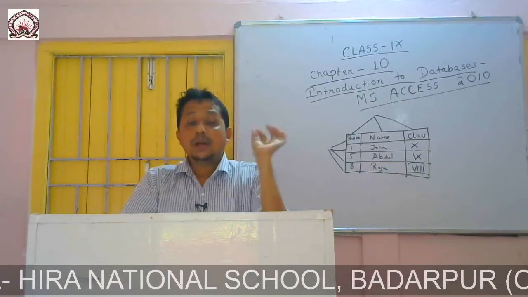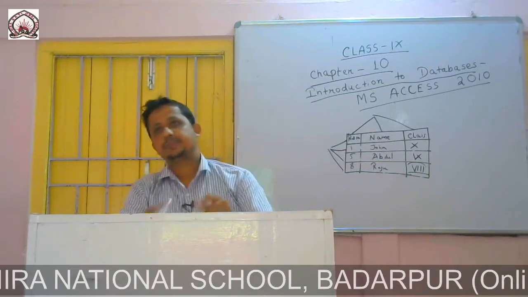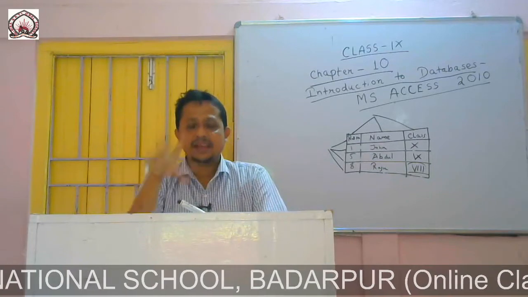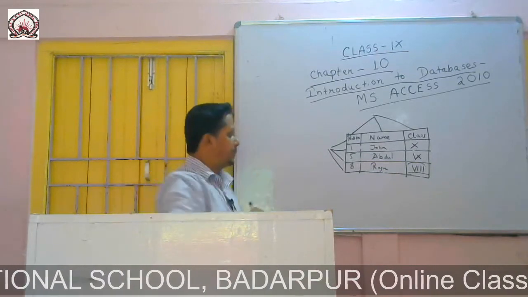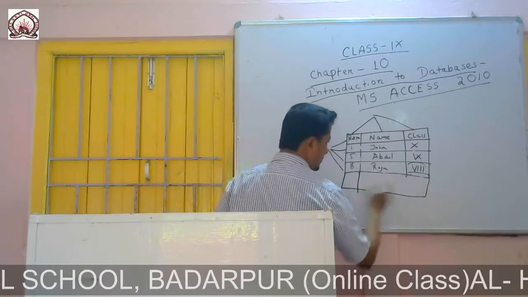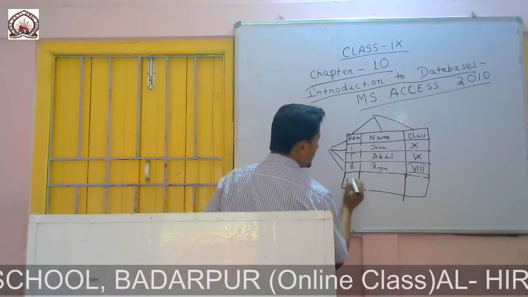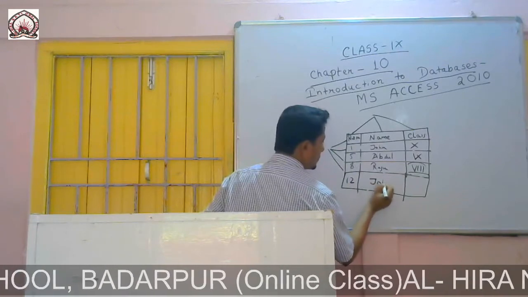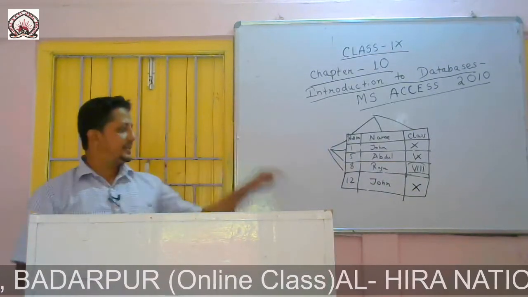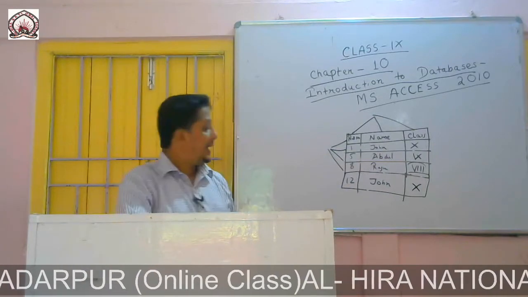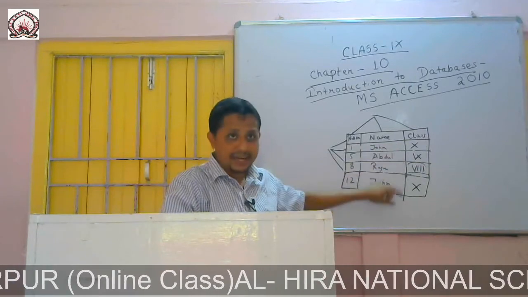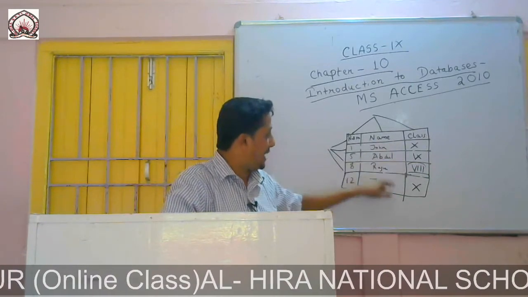Now what is a primary key? Let me tell you with an example. Here, how can you differentiate between this John and that John?